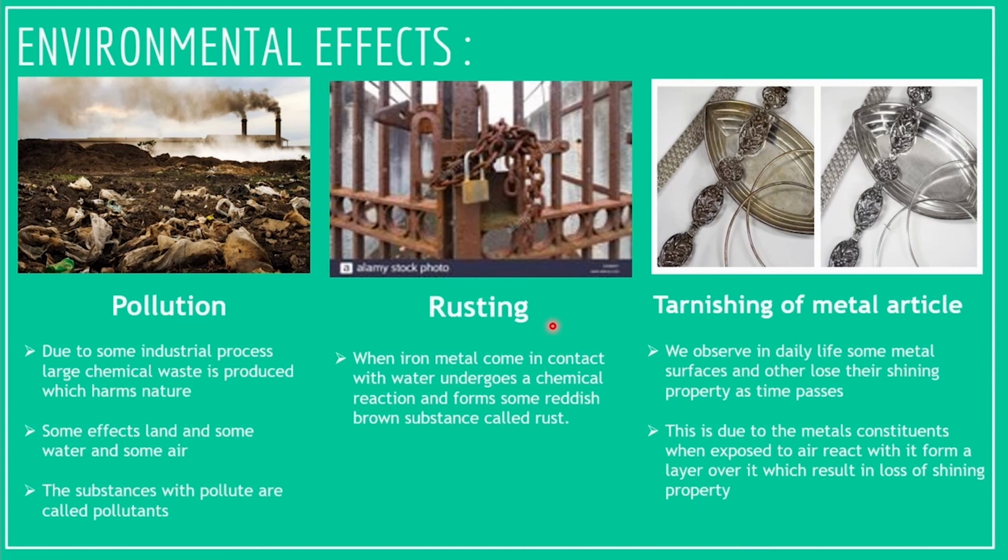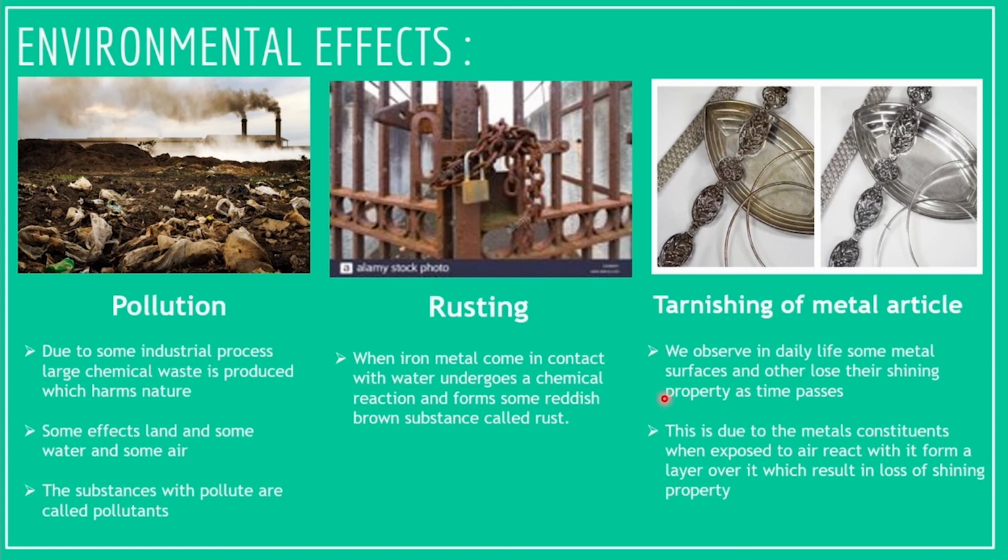Then coming to tarnishing of metal articles. We observe in daily life that some metal surfaces lose their shining property as time passes. This is due to some metal constituents being exposed to air. A chemical reaction takes place between the surface metal and air, which results in the formation of a layer over it, and this causes the loss of shining property.